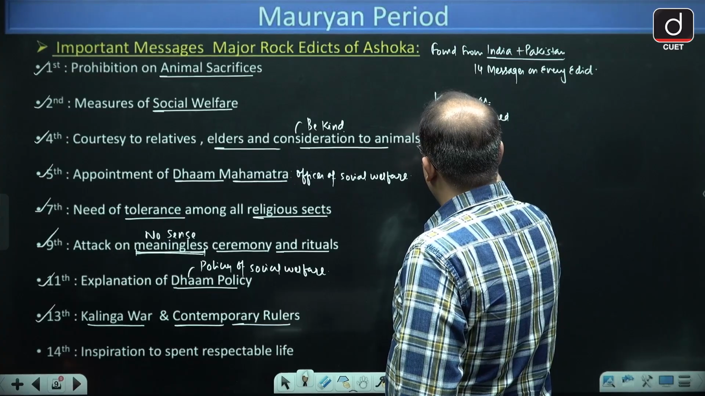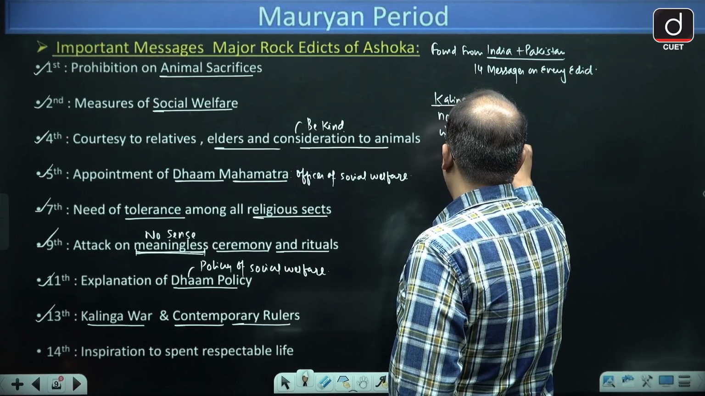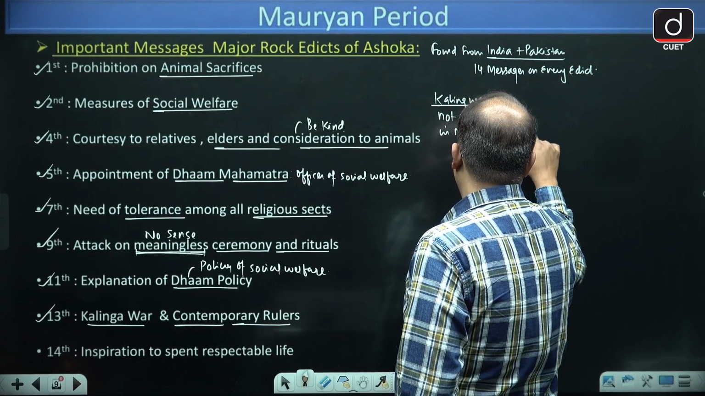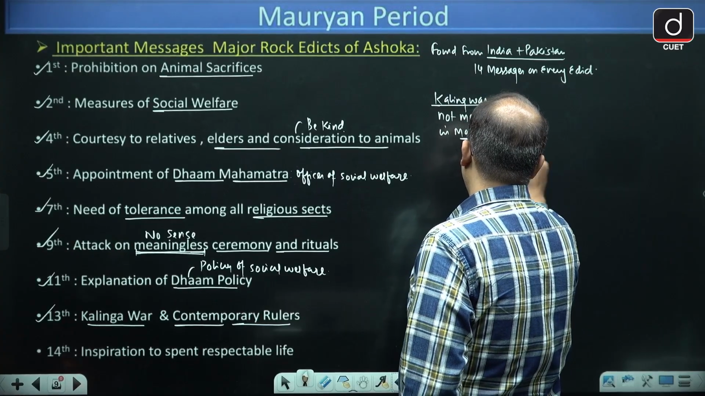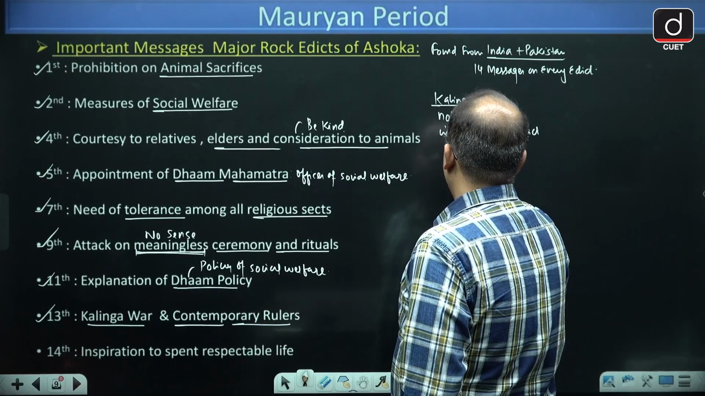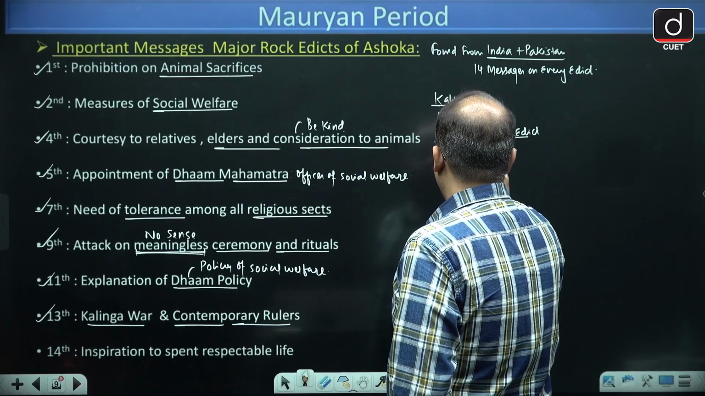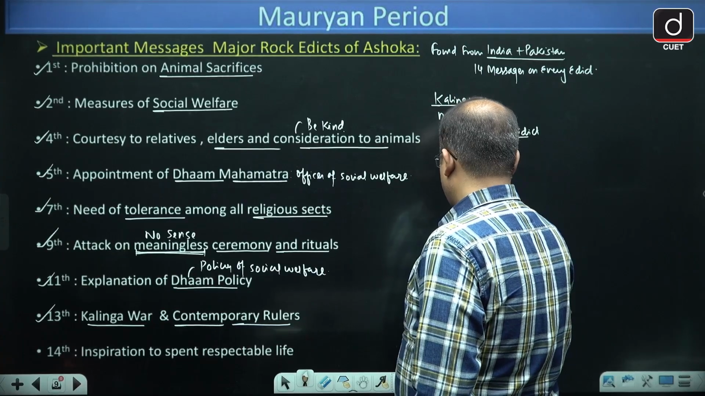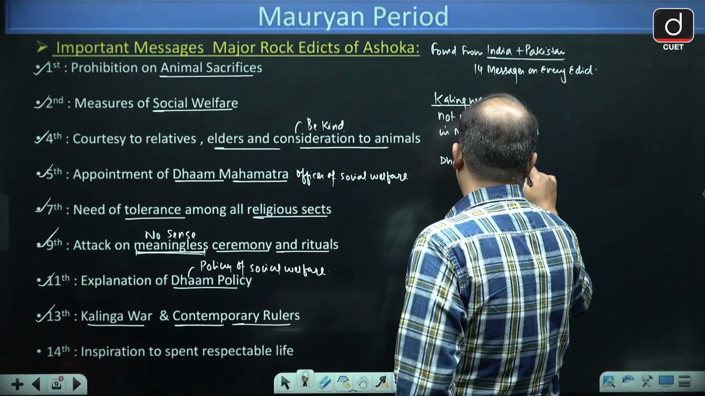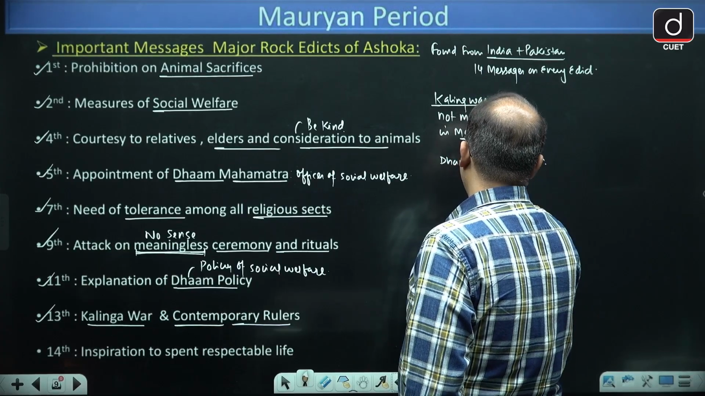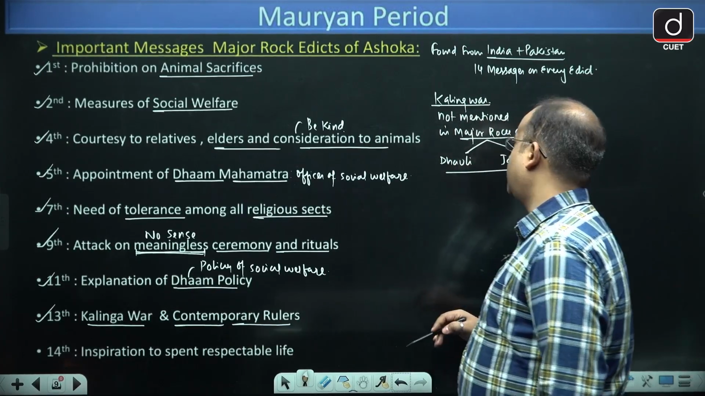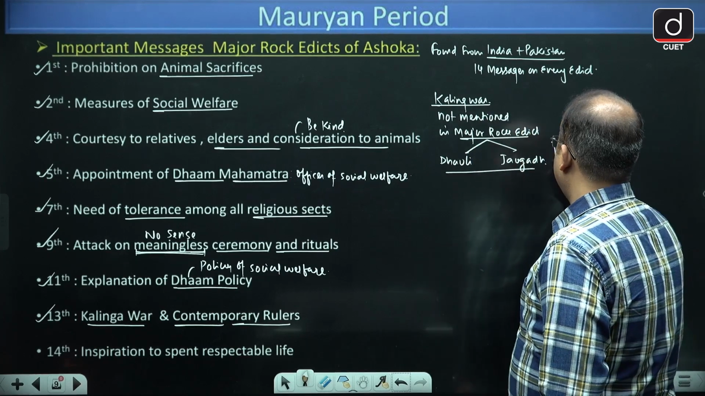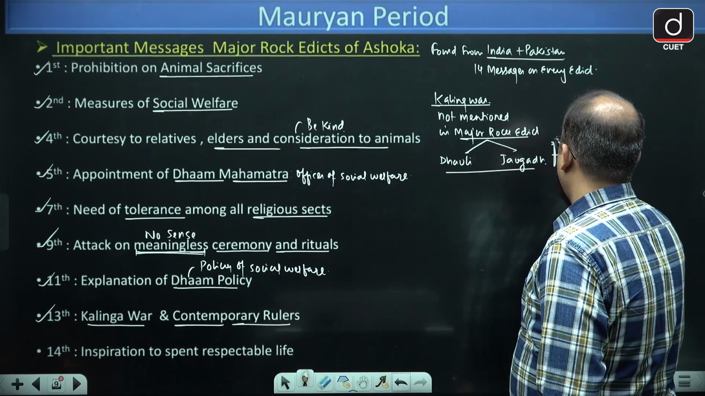in the Major Rock Edict which is found at Dholi and Jaugada. So this Kalinga war information is not found in Dholi and Jaugada. These two are in Odisha.